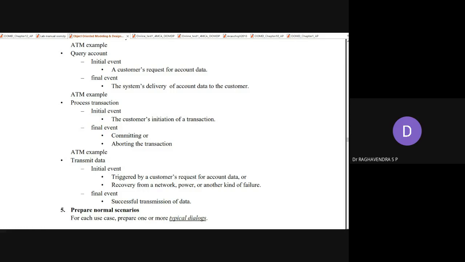That is recovery. This is another event also, like recovery from bank network, power, or other kinds of failures. There may be intermediate or interleaved transactions that can also happen sometimes. You insert your ATM card and you request some amount. Still the amount has not been ejected, but the power goes down, so the ATM machine switches off.